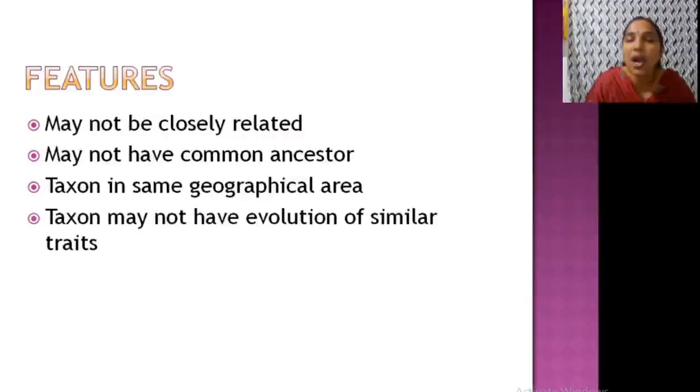And they are taxa living in the same geographical area. That is also very important. So, for a long time, they have to live in the same geographical area. Then only this co-evolution will take place. And they may not have an evolution of similar traits. Okay. So, these are the special features required for co-evolution.